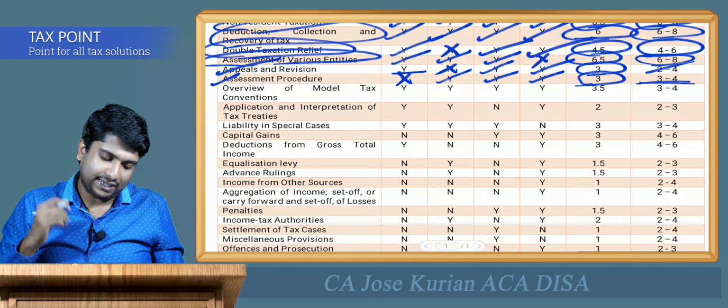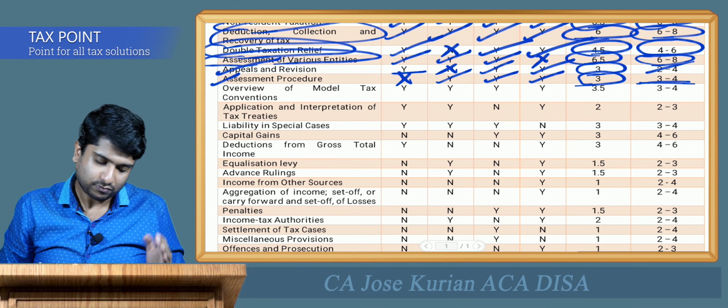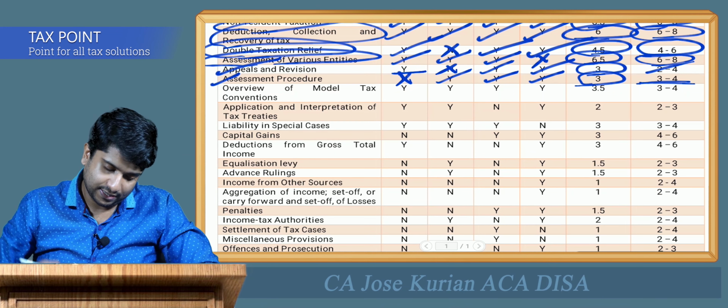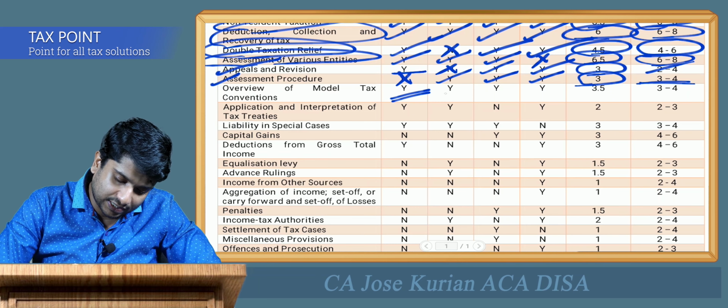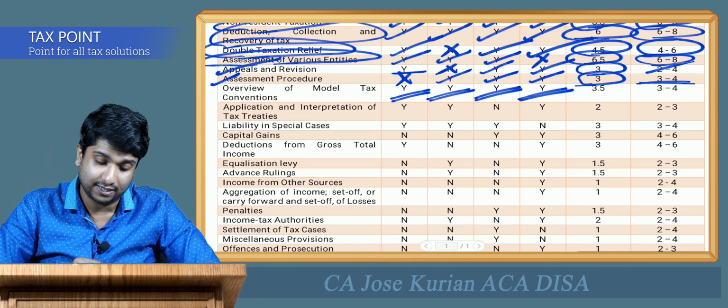And moving forward, next is overview of model tax convention. That is the exclusive chapter which is only applicable for new syllabus students. And again, they have asked questions consistently, in the past 4 attempts. As you can see, the average is around 3.5 marks. Expected marks is 3 to 4 marks in the upcoming examination.